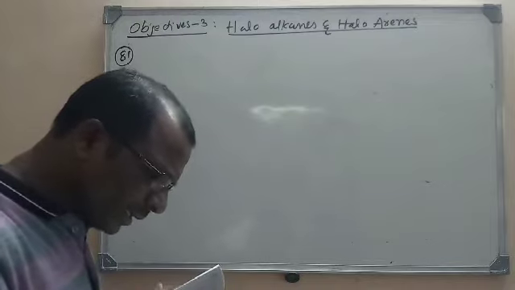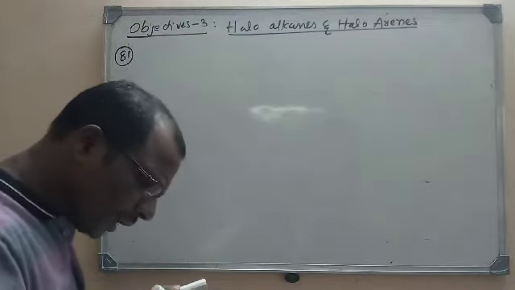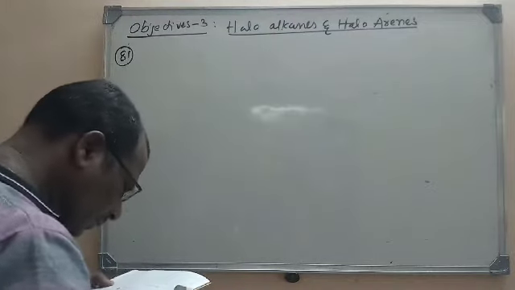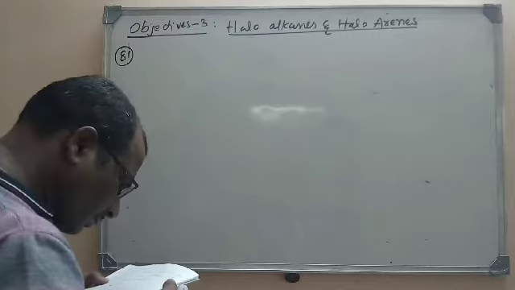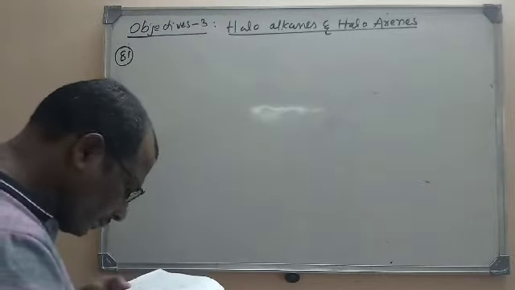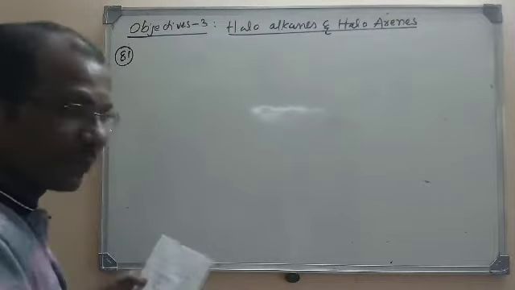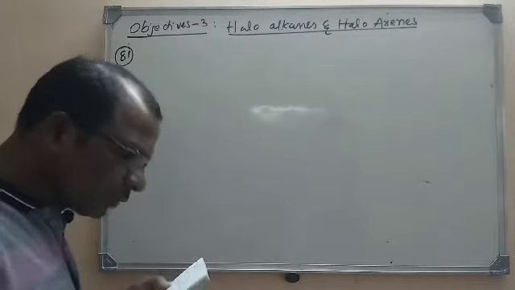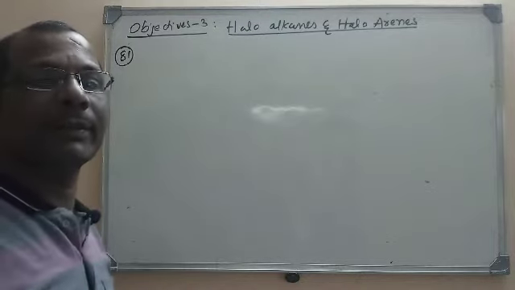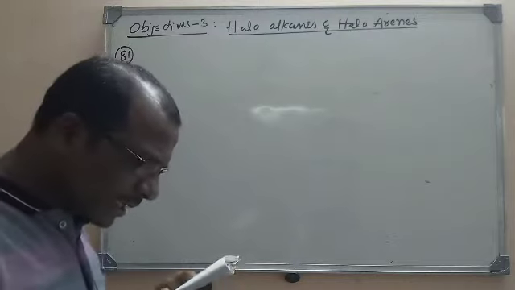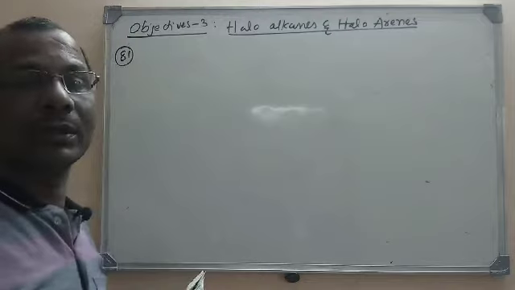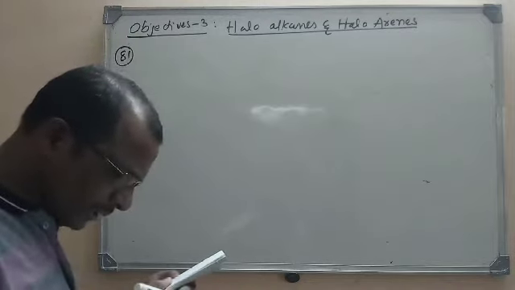A mixture of organic compounds on treatment with sodium metal in ether solution, isobutane was obtained as a product. The two chlorine compounds are... So here a mixture of two chloro compounds is taken. They are treated with sodium metal and isobutane was obtained as the product here.